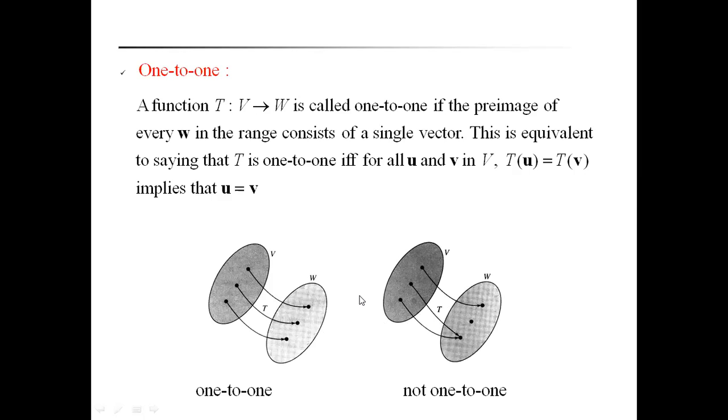So you have to remember that distinct elements are mapped to distinct elements of the other set. That means distinct vectors of V are mapped to distinct vectors in W. That is called a one-to-one mapping. In the second figure, two vectors are mapped to only one vector. That's why it is not a one-to-one mapping. This is the main definition you have to remember: one-to-one mapping means T of u is equal to T of v implies u is equal to v.